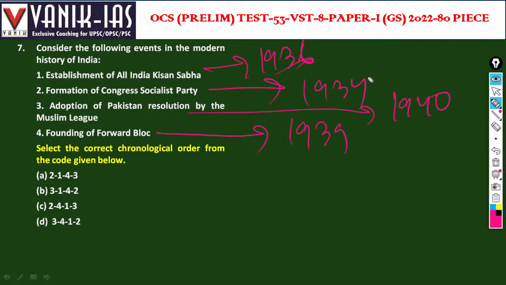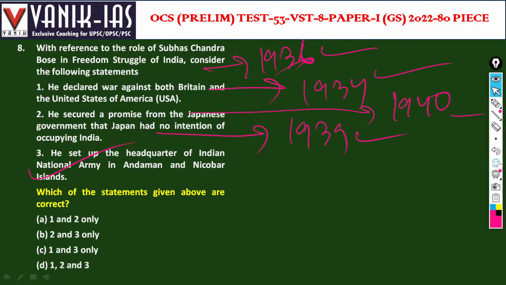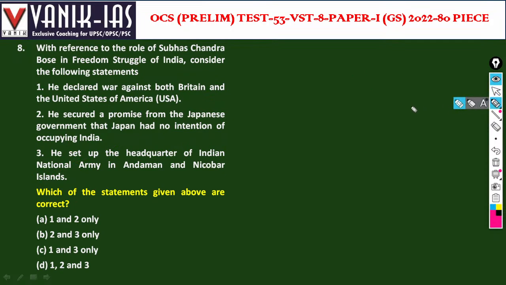So first will be two, that is the Congress Socialist Party, then one, then the Forward Bloc, then the Pakistan resolution. Two, one, four, three. So A is the answer. Subhas Chandra Bose founded it after he resigned from the Tripuri session of Congress.